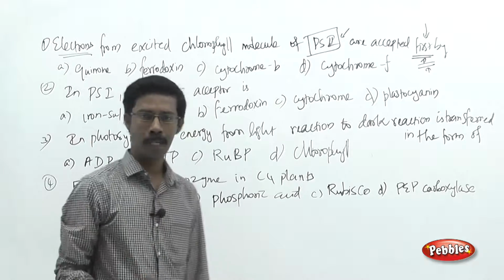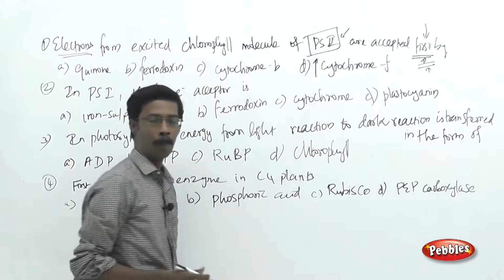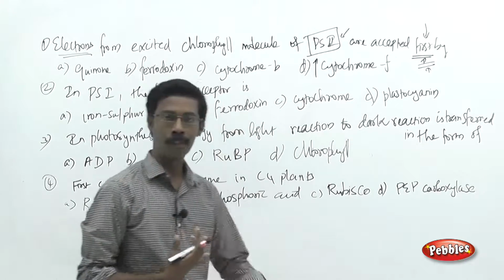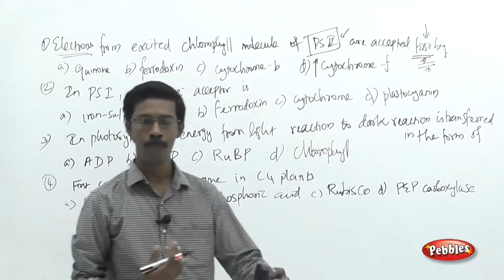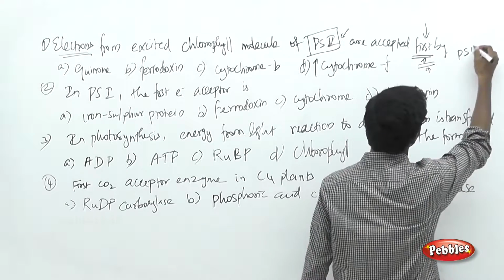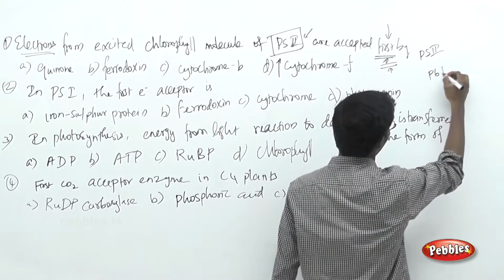As I told you, you have to carefully note that this is talking about the PS2 system. There are some differences between photosystem 1 and photosystem 2. In photosystem 2, the reaction center contains the chlorophyll molecule P680.